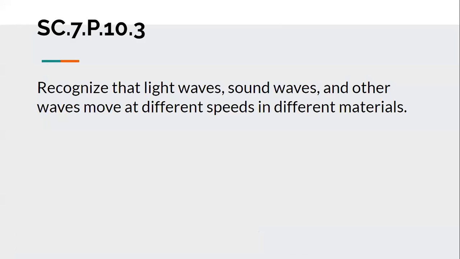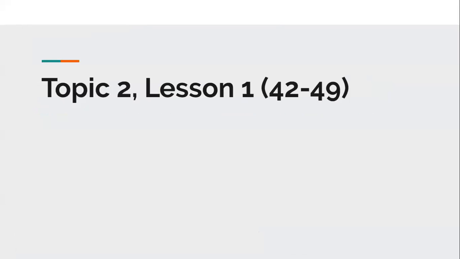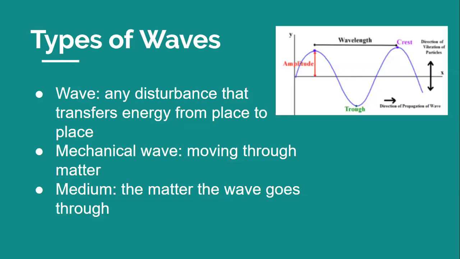Again, if you want to use the standard in CPOMs, just type it in with the letters and numbers, and then you can get access to the student tutorial for it to help you out also. For this specific standard, we're going to be recognizing that light waves, sound waves, and other waves move at different speeds in different materials. Also, if you have the textbook, you can go to topic 2, lesson 1, pages 42 to 49. All right, so types of waves.